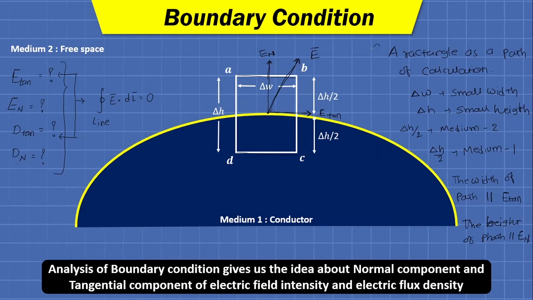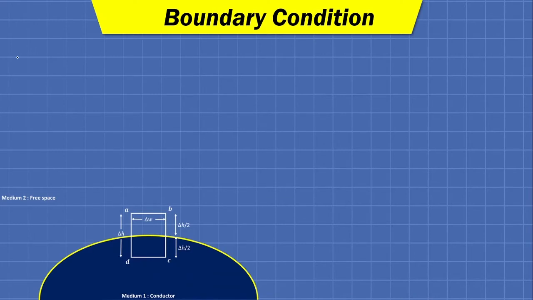So after understanding how we are going to put our closed path, now we will perform this closed line integration, and after solving this equation we will have the clear-cut value of the tangential component. I have shown this figure in a very small dimension just for our reference.